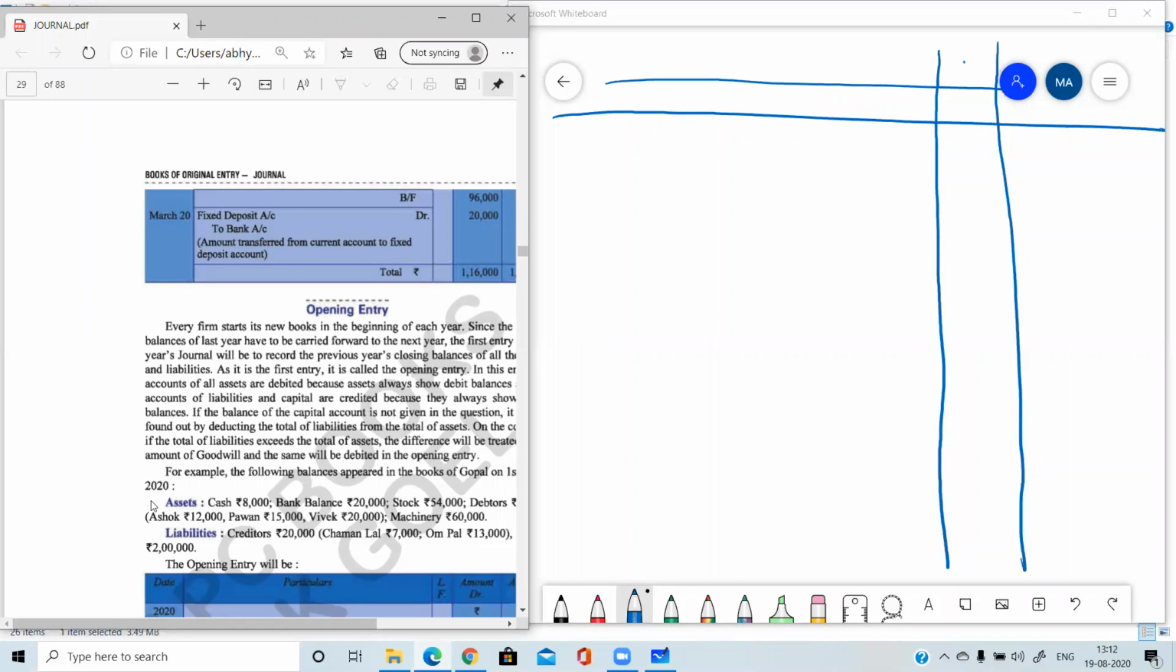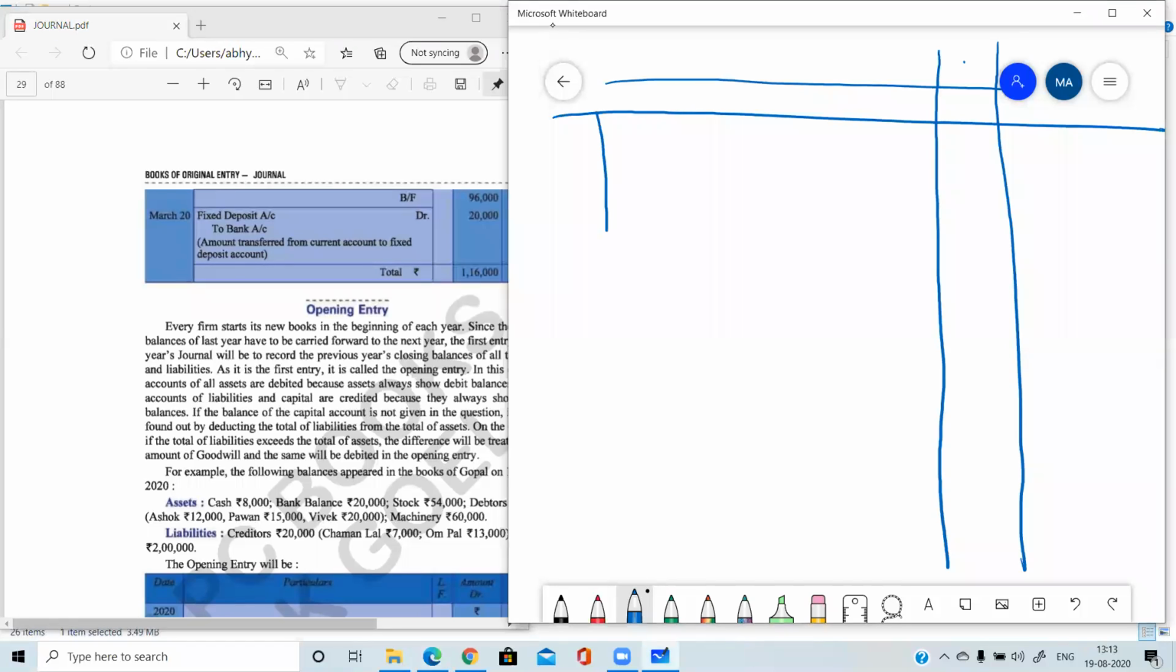With that closing balances, the journal will be started. So in that opening entry, how is it passed? First of all, it is passed on the very first day. The first day of the new year is 1st April 2020. The closing balances must be given for 31st March 2020. All those balances which are shown in the balance sheet of 31st March 2020 are the closing balances, and for this year, they will become the opening balances.